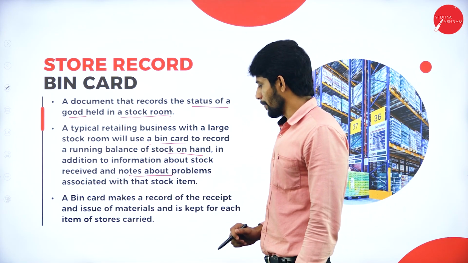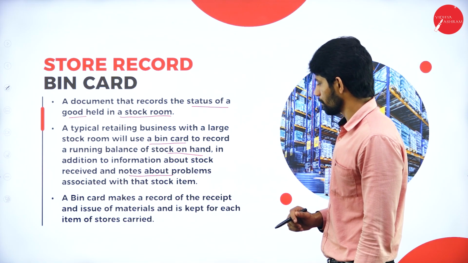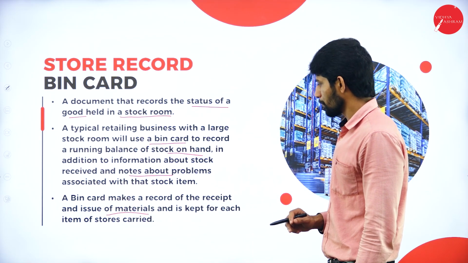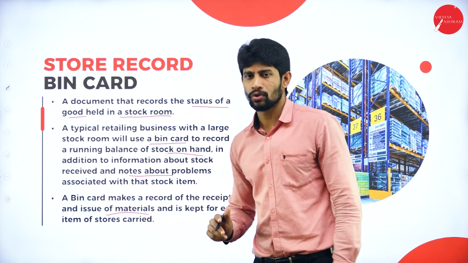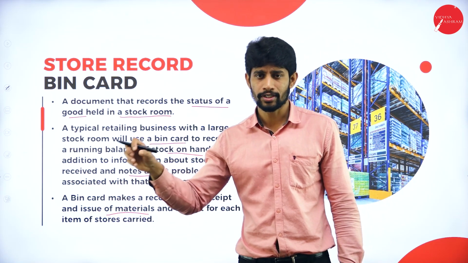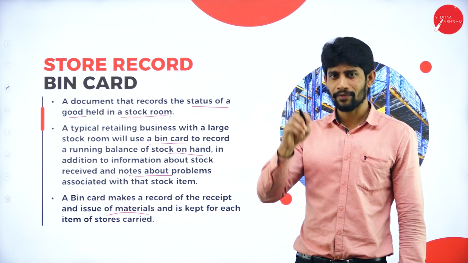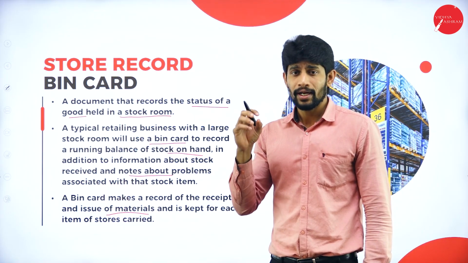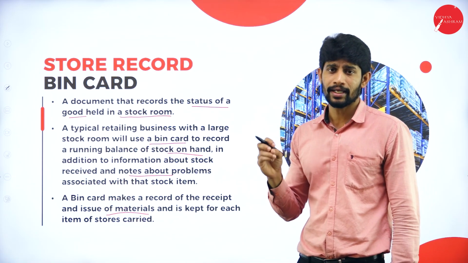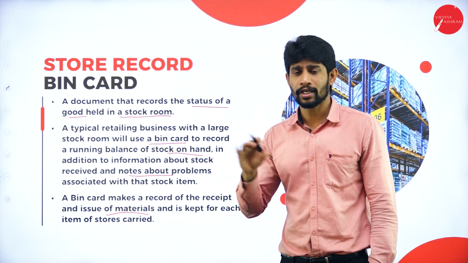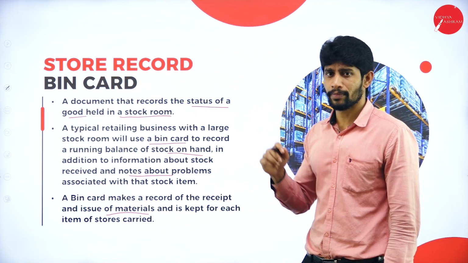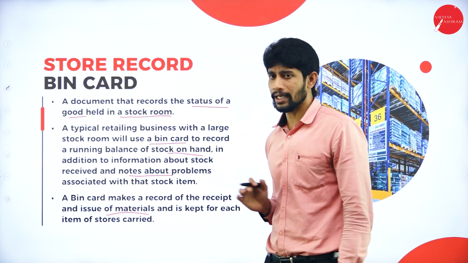Next, the bin card makes a record of the receipt and issue of materials and is kept for each item of store carried. So whatever items are there in a particular store or storeroom, each item will have its own bin card where all the details of a particular product will be written. The details like when it is purchased, how many products are issued, and what is the balance we still have will be mentioned in this bin card.